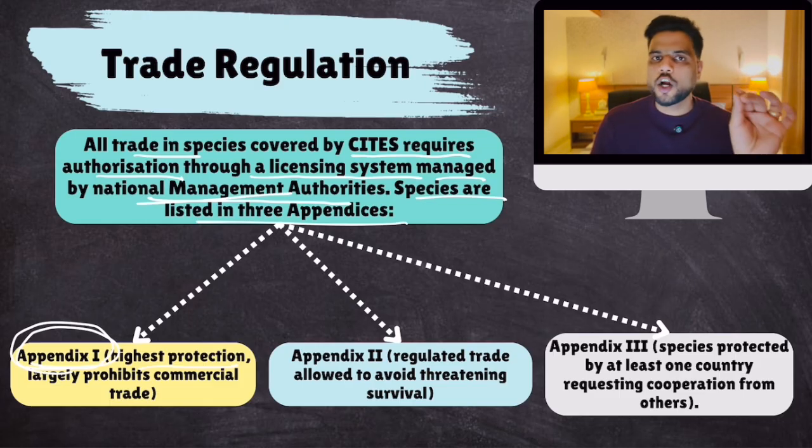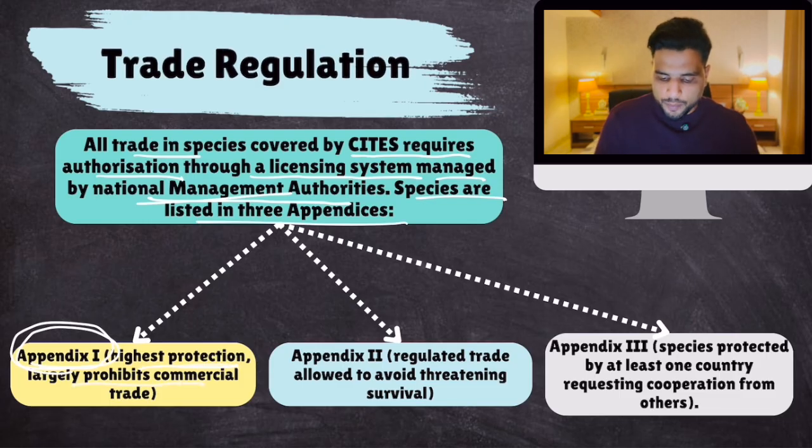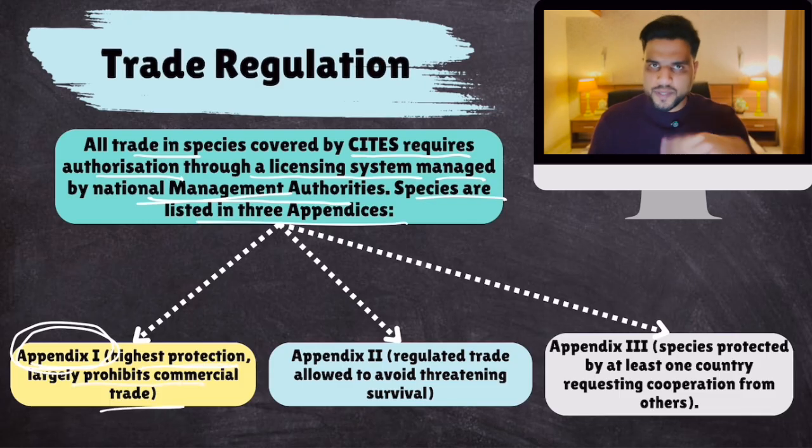You cannot trade species like rhinos and tigers. It is banned. Yes, trade can happen for non-commercial purposes like research, conservation, all these things. But commercial trade is banned. Highest protection largely prohibits commercial trade. Species in Appendix 2: regulated trade is allowed to avoid threatening survival.